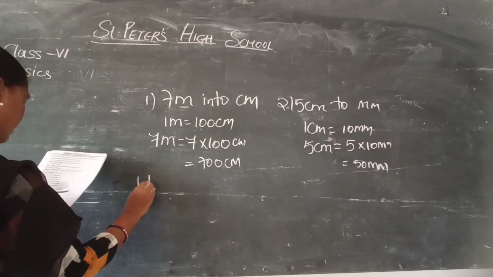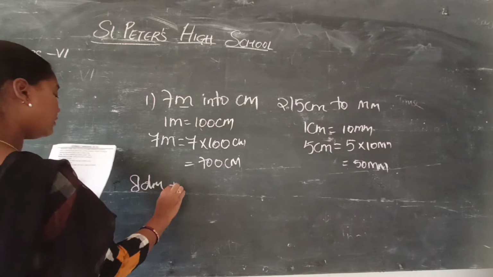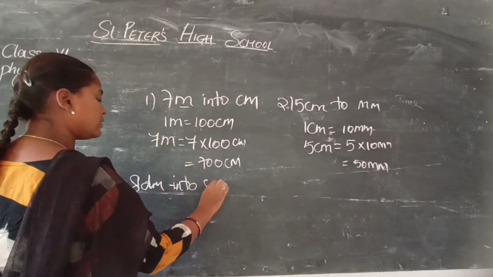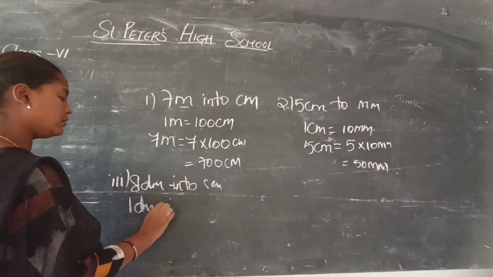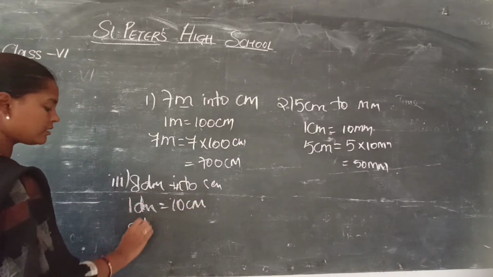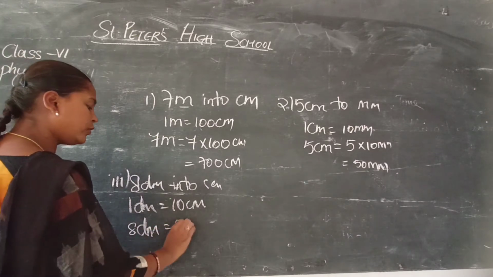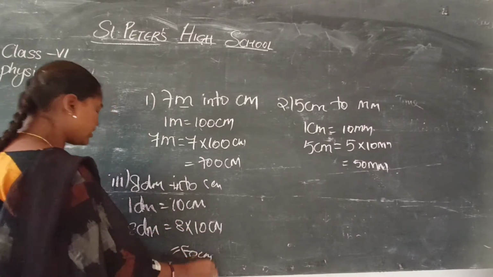Next one, 8 decimeters is equal to how many centimeters? Okay, 1 decimeter is equal to 10 centimeters. Then 8 decimeters is equal to how much? 8 into 10 centimeters, right? So it becomes 80 centimeters.